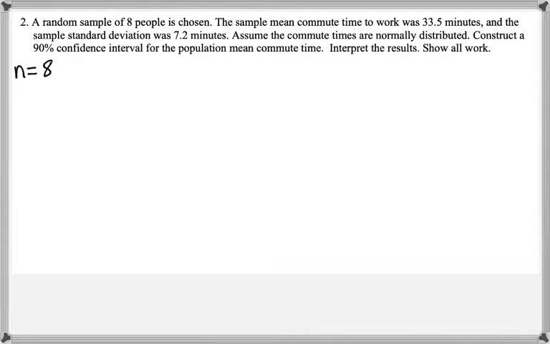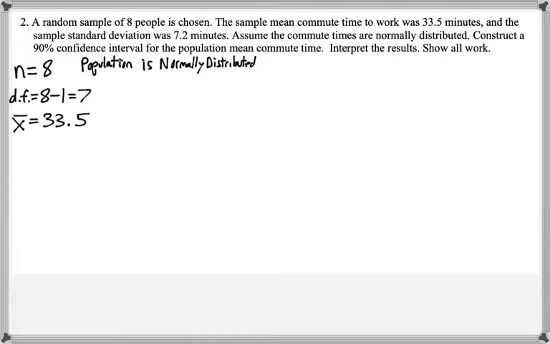So our sample size is only 8, but the population is normally distributed, so we're okay. The degrees of freedom are the sample size minus 1, so 8 minus 1 is 7. X bar is 33.5. The sample standard deviation, or S, is 7.2.